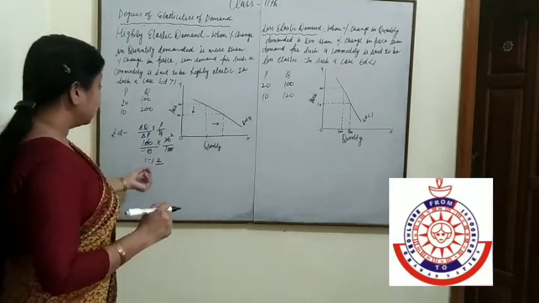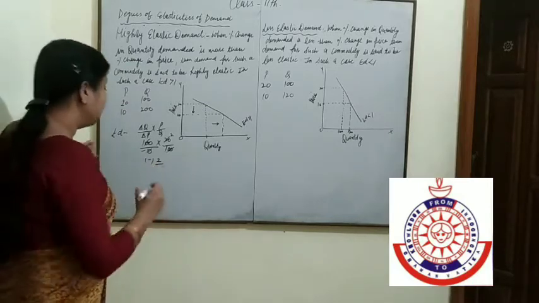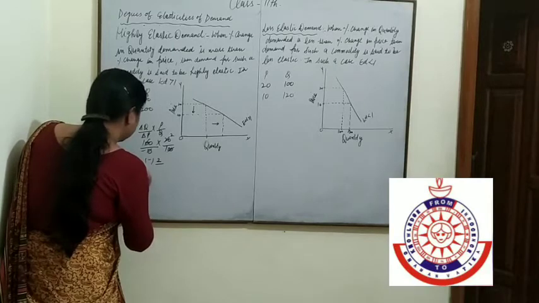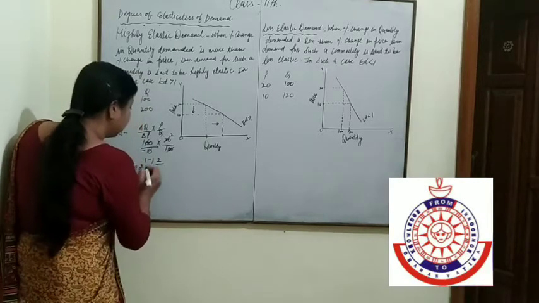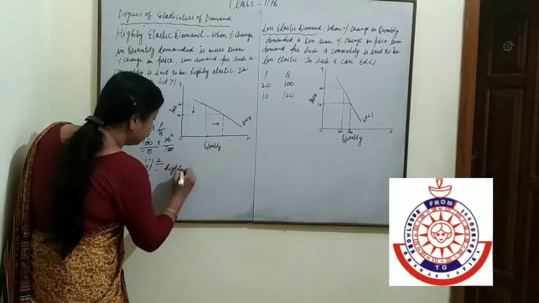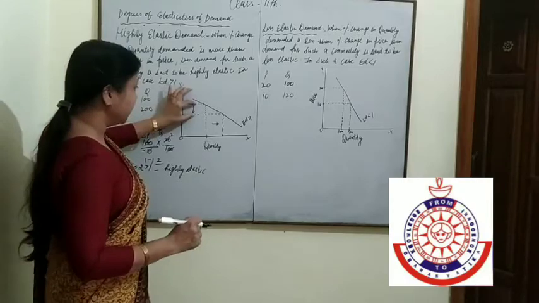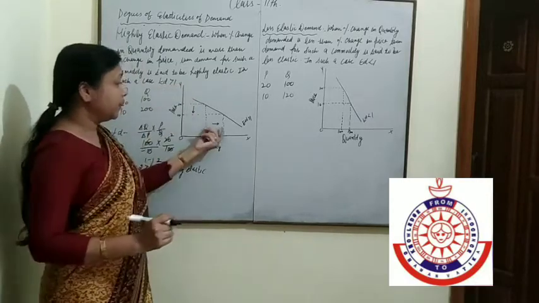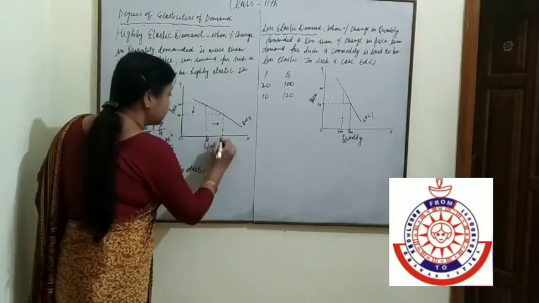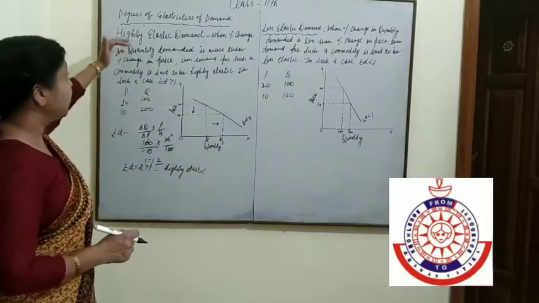If that is greater than 1, then the elasticity is highly elastic. If ED is equal to 2, that is greater than 1, then it is known as highly elastic. Here the percentage change in price is less and the percentage change in quantity is more, then our elasticity will be highly elastic.